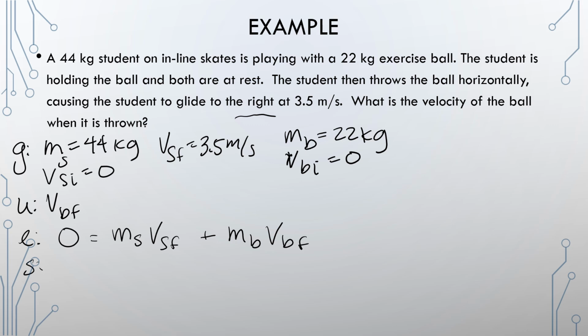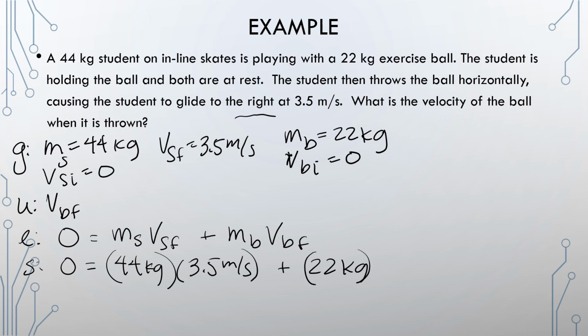So I have 44 kilograms times 3.5 meters per second plus 22 kilograms times, I have no idea. So 44 times 3.5 equals 154.